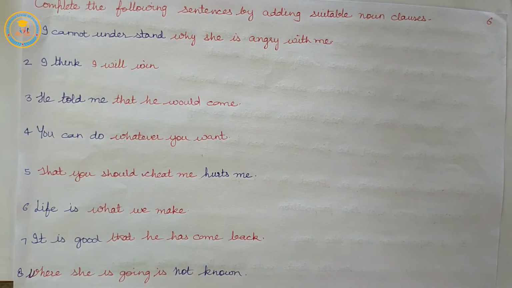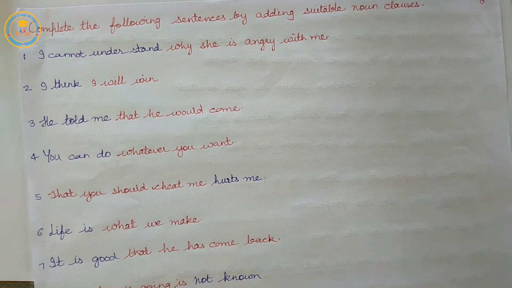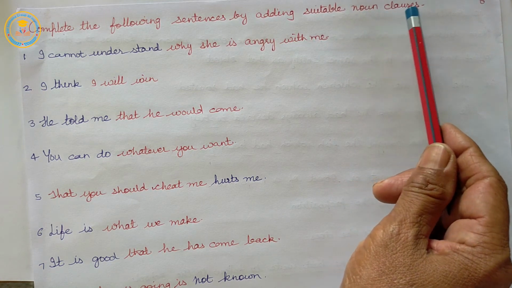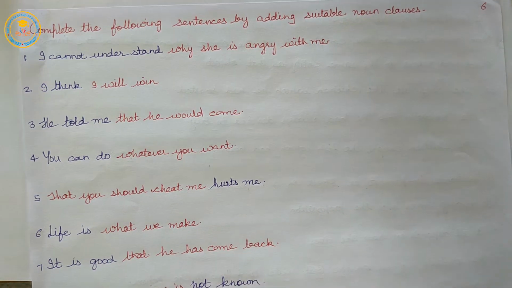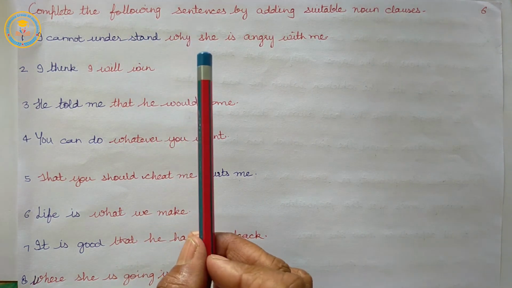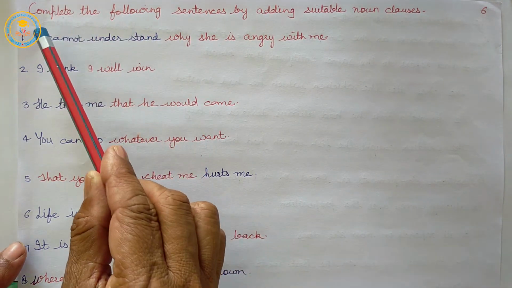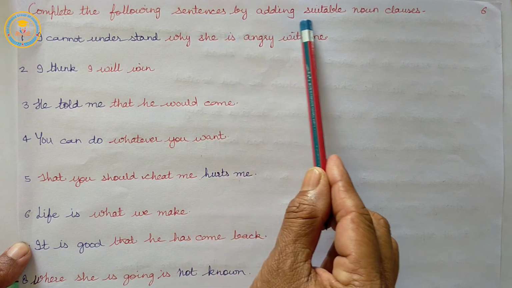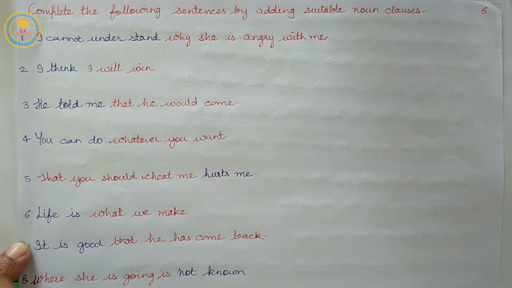The exercise is: complete the following sentences by adding suitable noun clauses. This type of exercise will be there for you in the exam also.